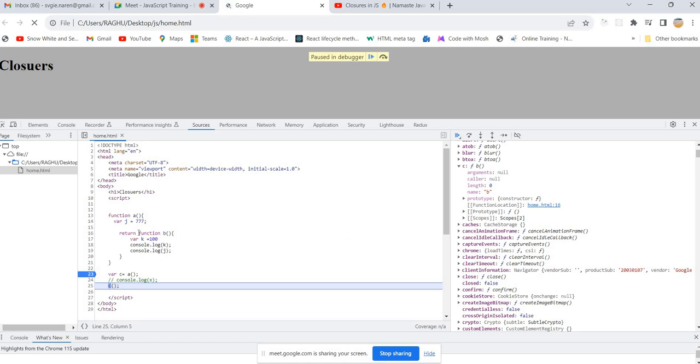A function along with its lexical scope bundled together forms a closure. That's what Akshay Saini explained clearly. So here, this is the function. A function along with its lexical environment forms a closure. That's it.